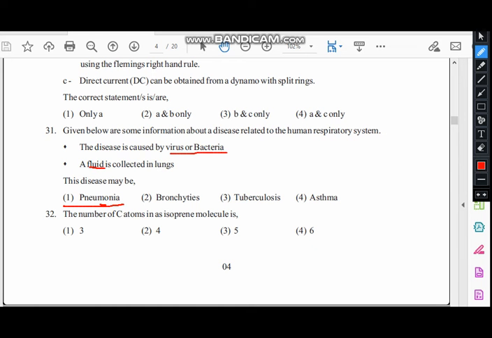32nd. The number of carbon atoms in an isoprene molecule. Isoprene is the monomer of rubber, the structural unit of rubber. It contains 5 carbon atoms.